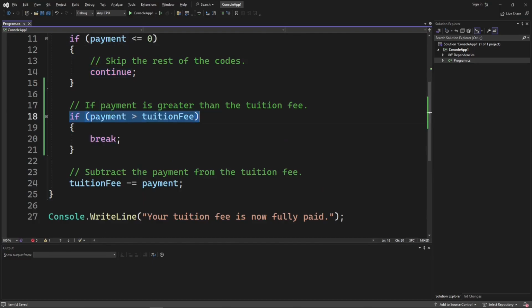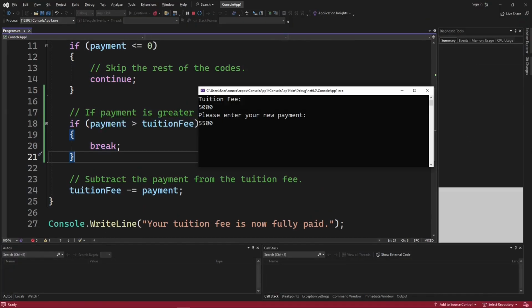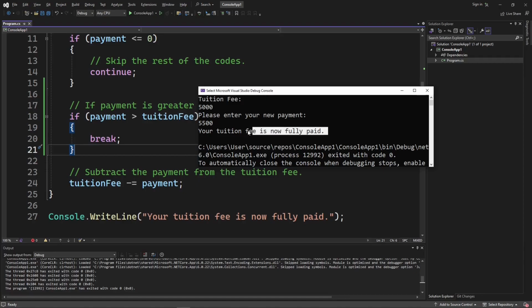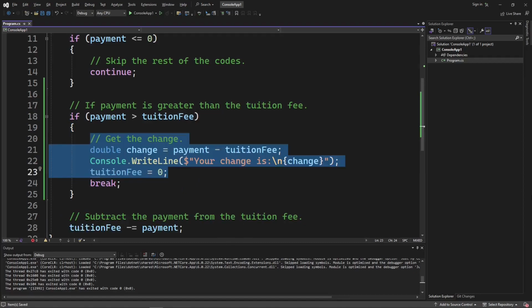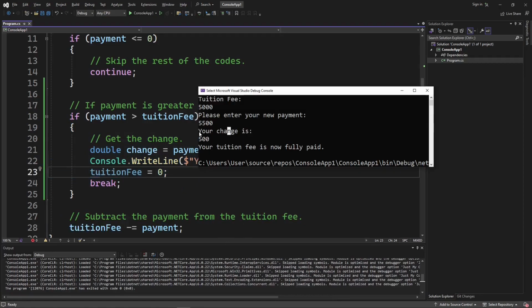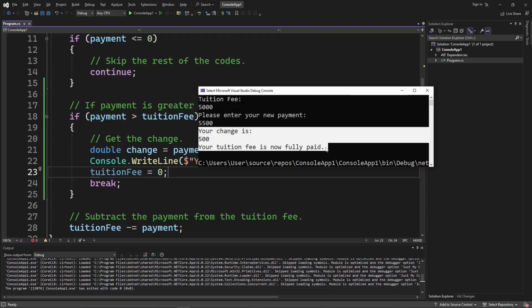Another thing is the break keyword to stop the loop immediately. We can ask if the user's payment is greater than the tuition fee. Then if it's true, we will stop and exit the loop. But displaying nothing is kind of awkward, so we can display the user's change instead.